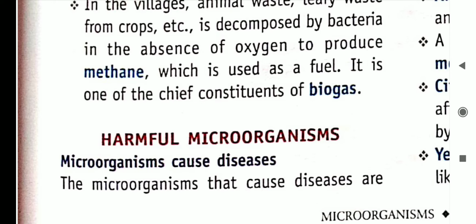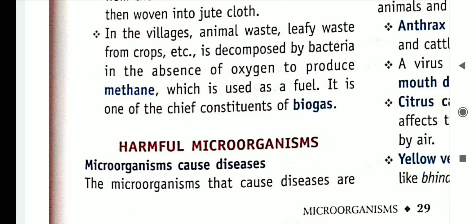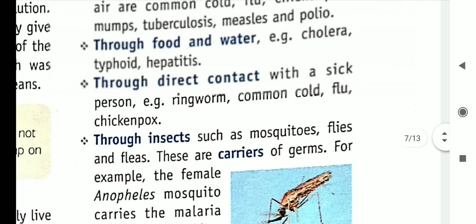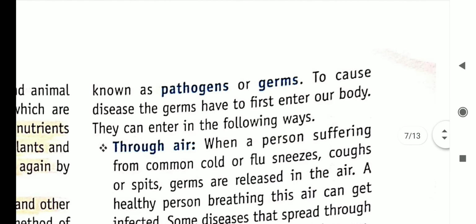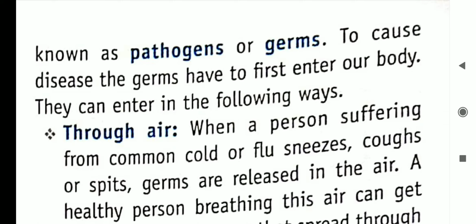Now, harmful microorganisms. If there is good about anything, then everything has its pros and cons. So if they are good, they are bad also. Microorganisms cause diseases. What type of diseases? There are a number of diseases that get produced by the microorganisms. They are known as pathogens or germs.